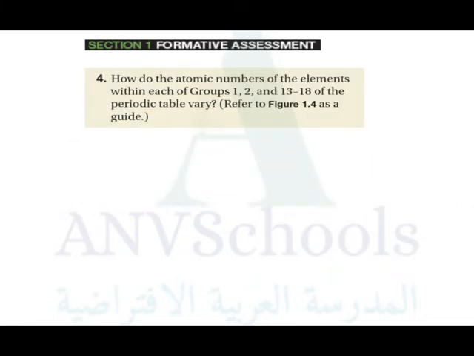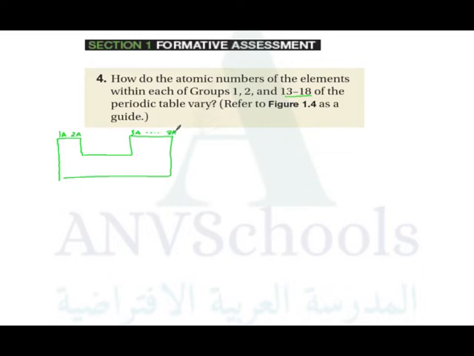The fourth one: how do the atomic numbers of the elements within each group 1, 2, and 13 to 18, according to main period, 13 to 18 means 3A. So the periodic table is given in 2 ways. If we are considering 1A, 2A, it becomes here 3A, then up to 8A.